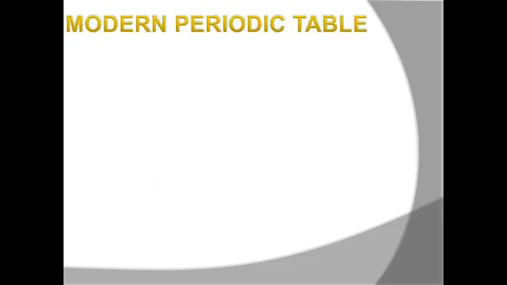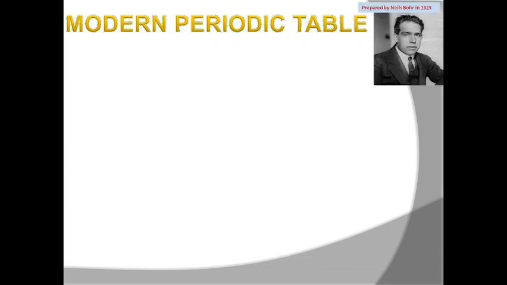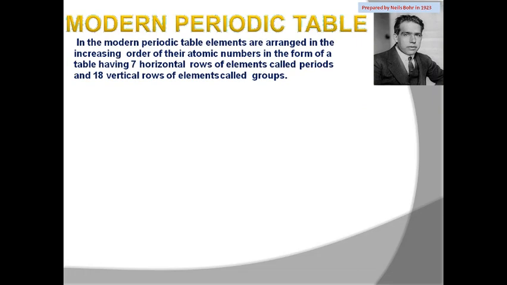So let's start with the modern periodic table. It is also known as the long form of the periodic table, and this table was prepared by Niels Bohr in 1923. Niels Bohr, if you remember, you studied in class 9 in the chapter Structure of Atom, where you studied his model of an atom, Bohr's model, and also his distribution of electrons in different shells of an atom. So let's talk now about the modern periodic table.